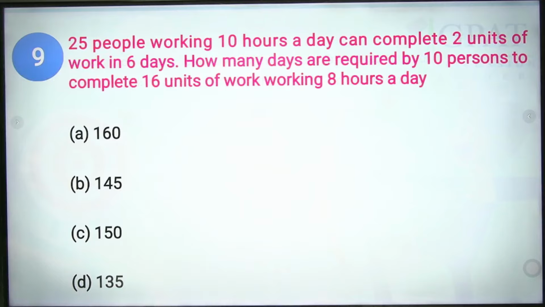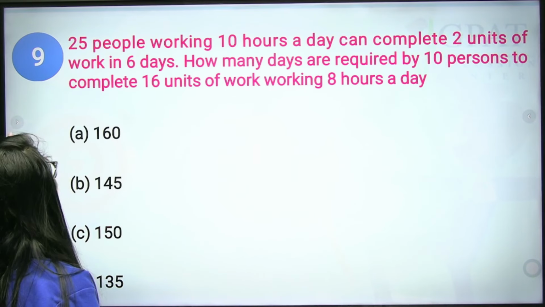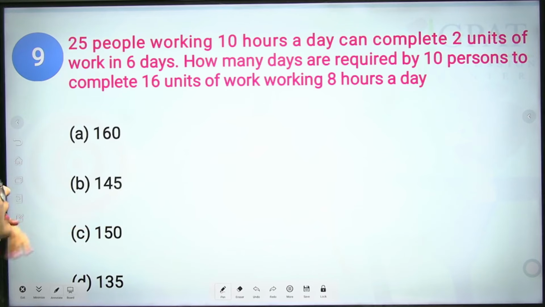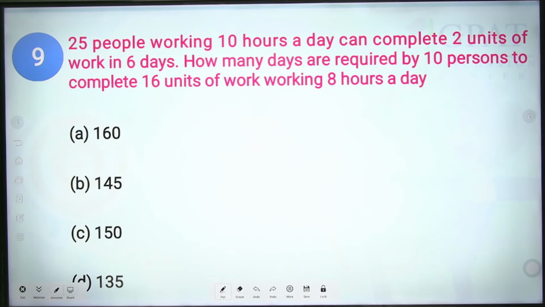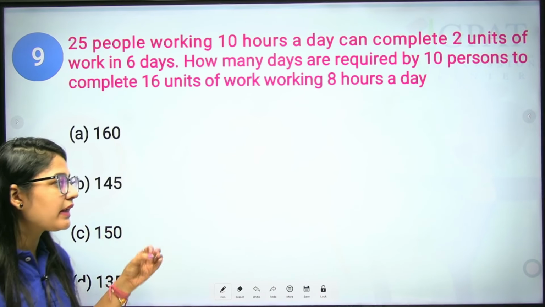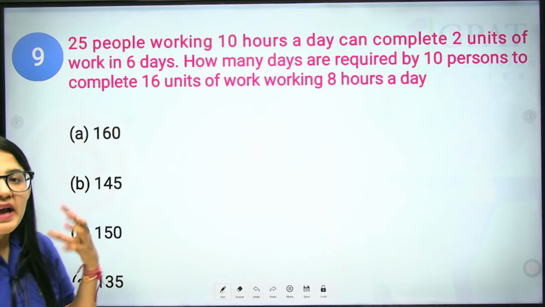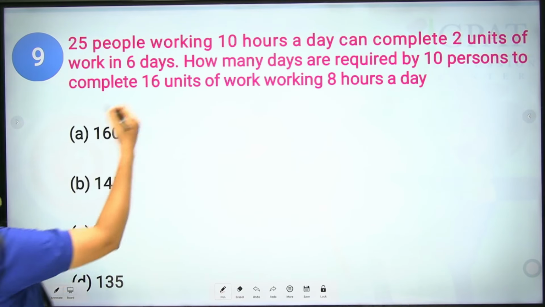Now the next question. 25 people working 10 hours a day can complete 2 units of work in 6 days. How many days are required by 10 persons to complete 16 units of work working 8 hours a day? First of all, we need to calculate the total amount of work as well as the people. So how will we calculate? We have 25 people.